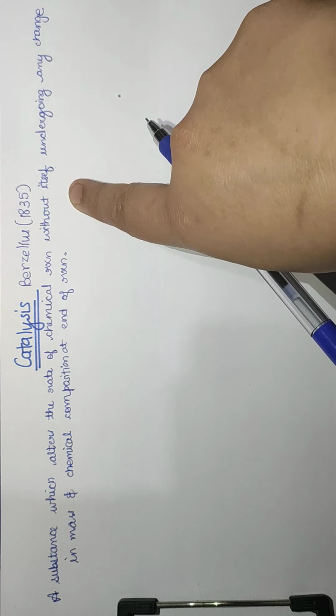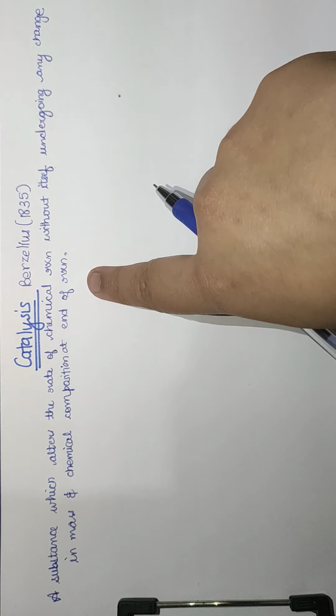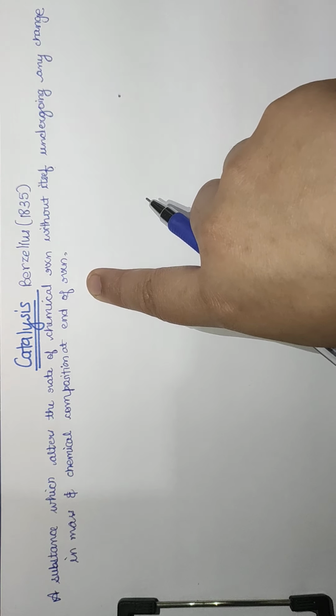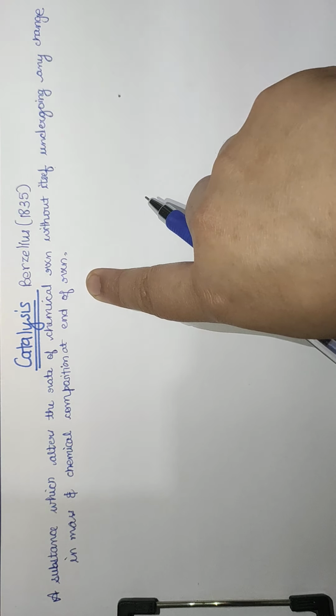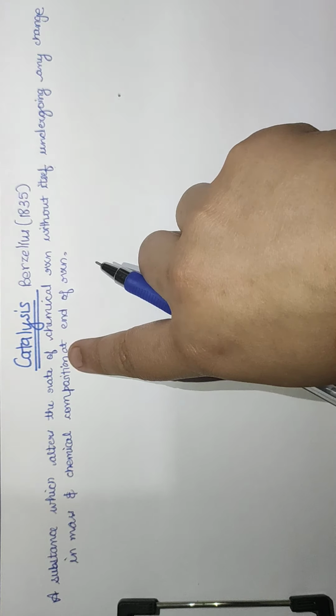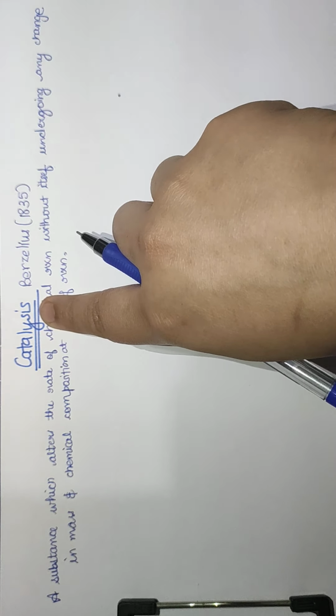Even if a catalyst is used during a reaction, it would be obtained as such at the end of the reaction. So the phenomenon of increasing the rate by using the catalyst is called catalysis. The phenomenon of using a catalyst in the reaction is called catalysis.